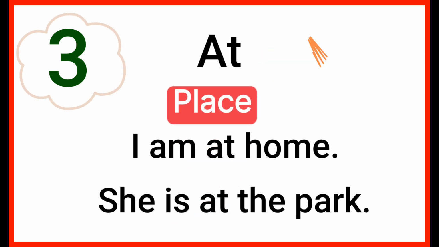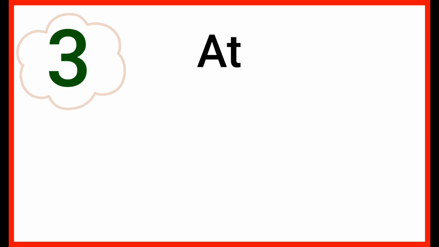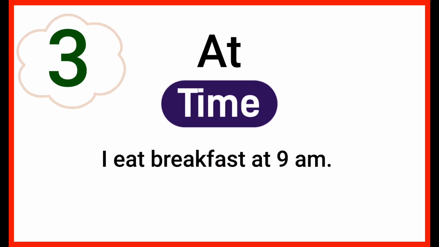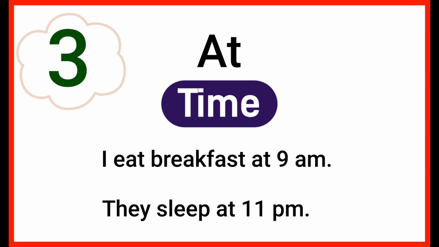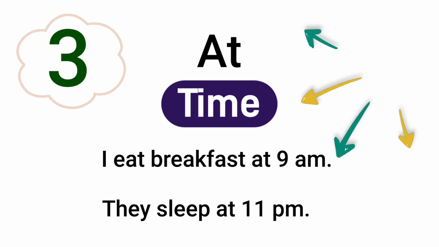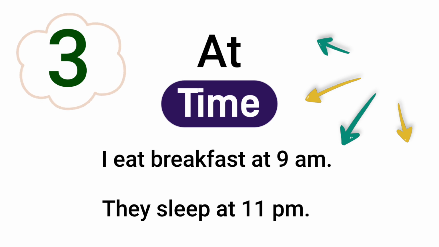Look at these examples. We use at preposition for time. I eat breakfast at 9 a.m. They sleep at 11 p.m. So we use at preposition for place and time: 5 p.m., 10 p.m., 9 a.m., 11 p.m. So we use at for time.